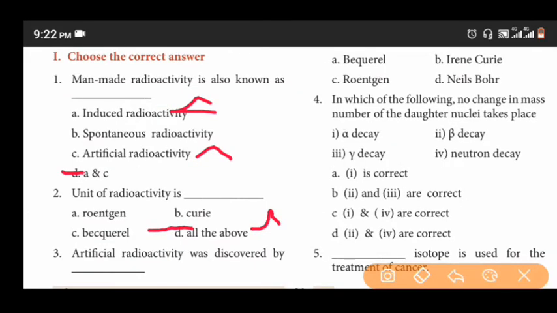Artificial radioactivity was discovered by options becquerel, Irene Curie, Roentgen, Niels Bohr. The correct answer is Irene Curie.